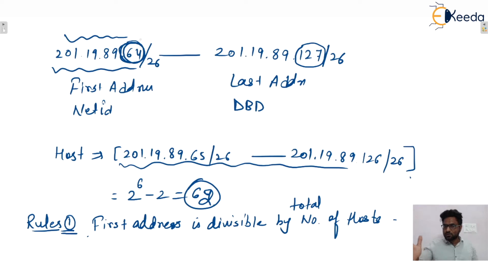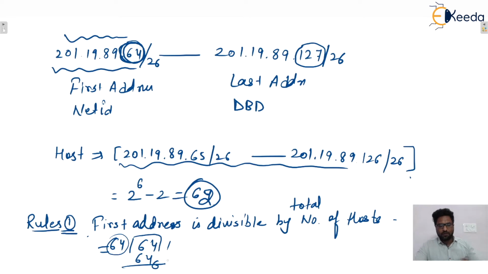If host bits belong to the second octet also, then we will be considering two octets. But here in this case we can see host bits are in the last octet only. Then we can say that last octet of first address will be divisible by the total number of addresses in that particular block. So here last octet of first address is 64 and that is divisible by total number of addresses, that is 64. Yes or no? Yes, that is divisible. Isn't it? 64 divides 64. So we can say that that is divisible. Isn't it? Okay. Next one.